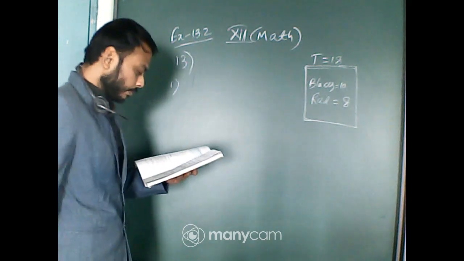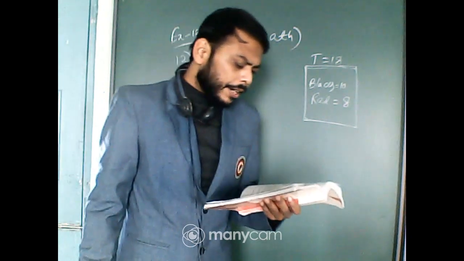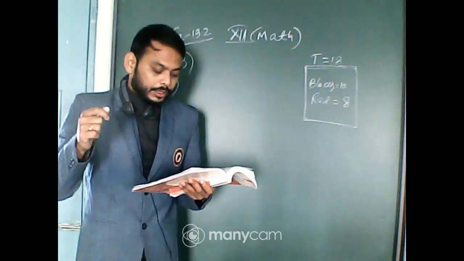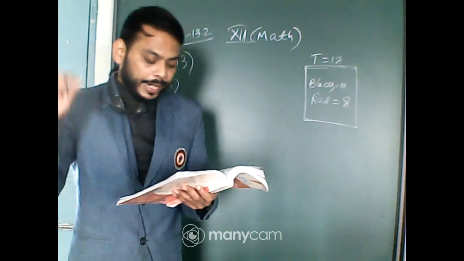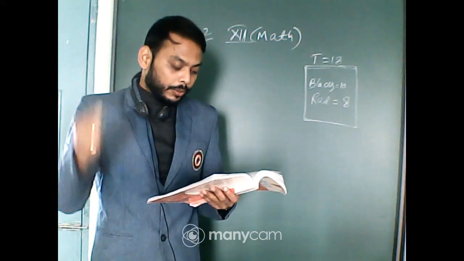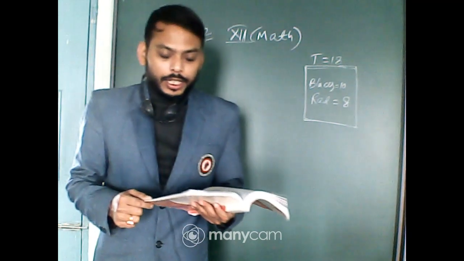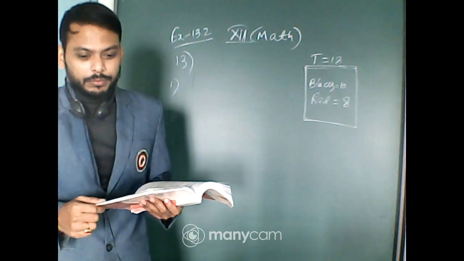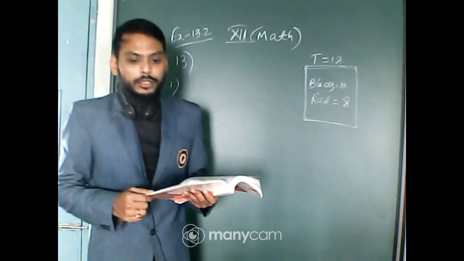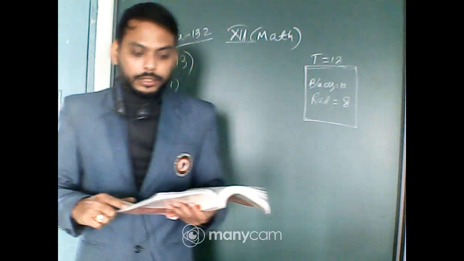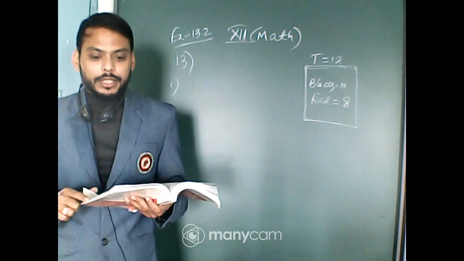Now two balls are drawn at random with replacement. So first ball is drawn, then again it is put in the box, then second one is drawn. Okay. Is it all right, Akash? First one is drawn from the box, it is checked, and then again it put in the box, then the second one is drawn. Isn't it the case?